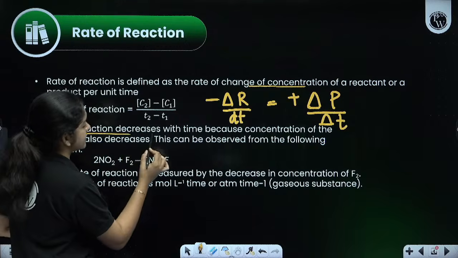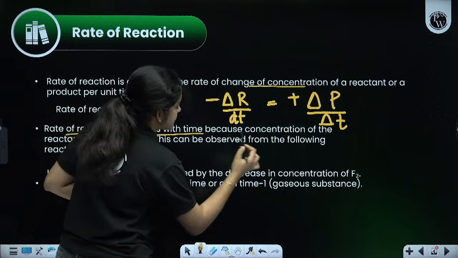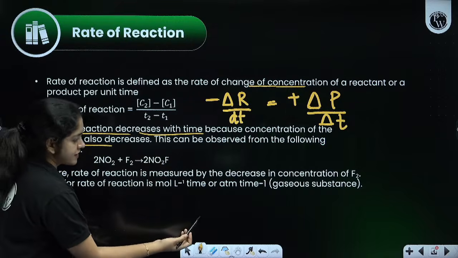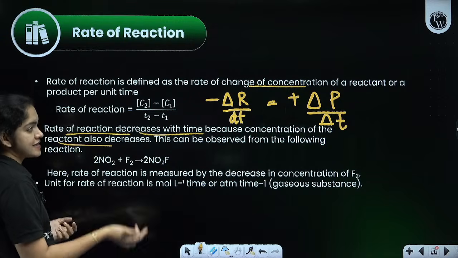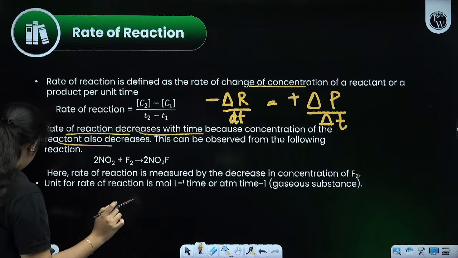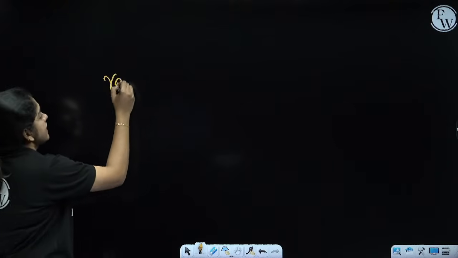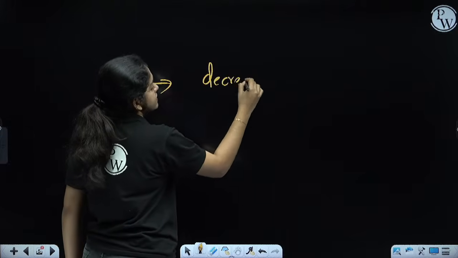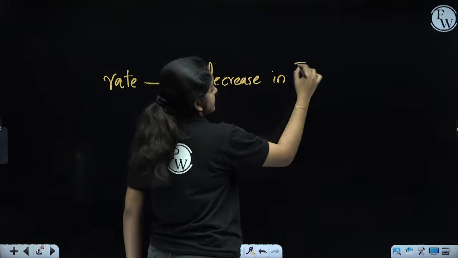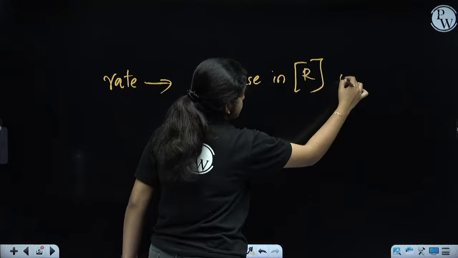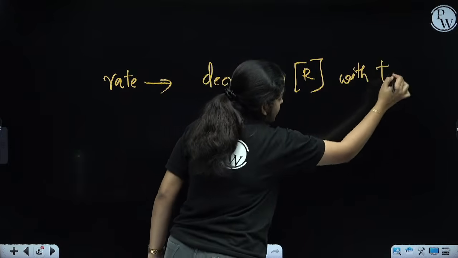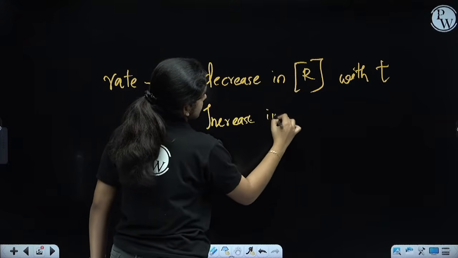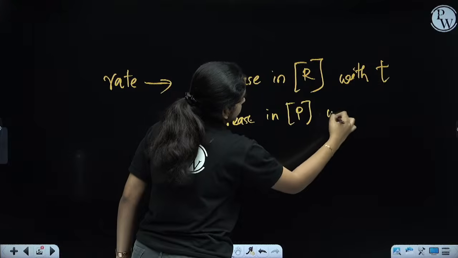The rate of the reaction decreases with time because the concentration of reactant decreases and the concentration of product increases. That is very, very important. We can write it like this: rate is the decrease in concentration of reactant with time and the increase in concentration of product with time.